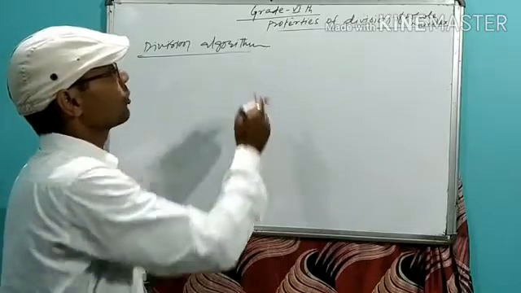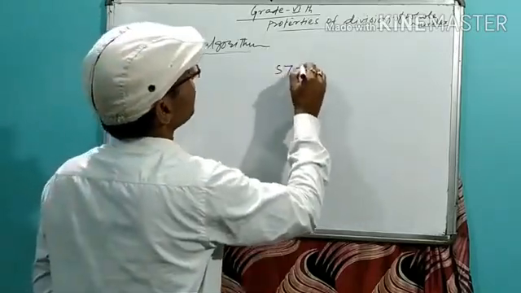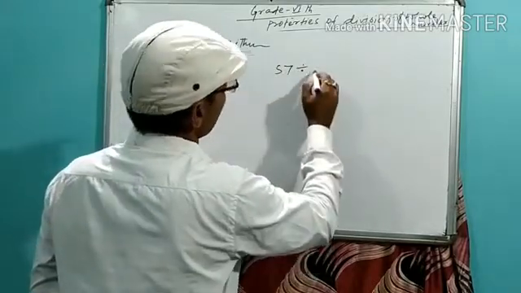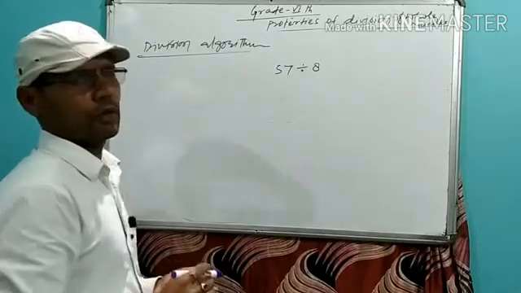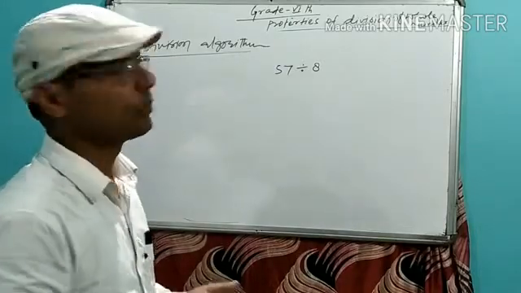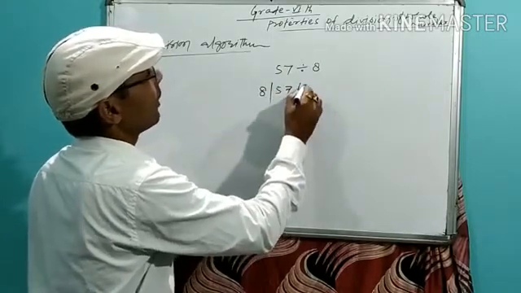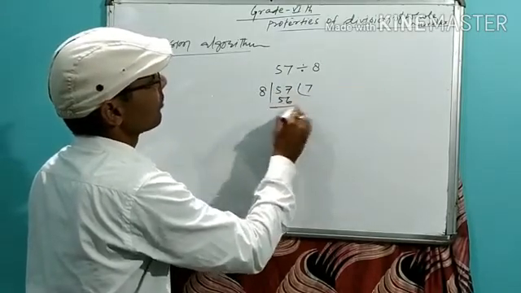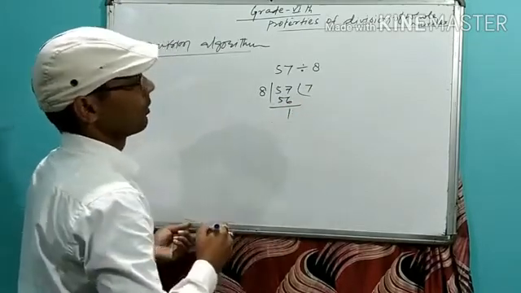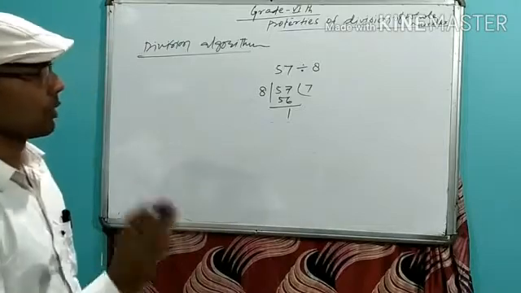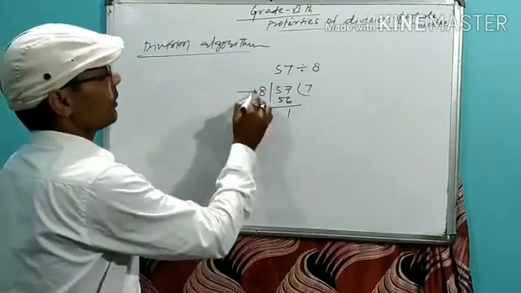Suppose I am going to divide 57 by 8. In which way will you do it? 57 divided by 8, 8 sevens are 56. What comes as a remainder? 1. What are you looking at here? 8 is the divisor.